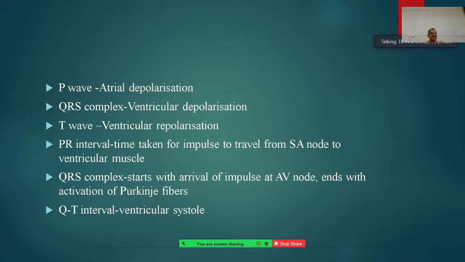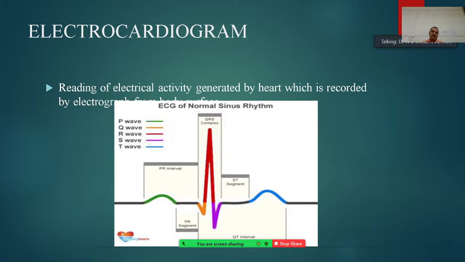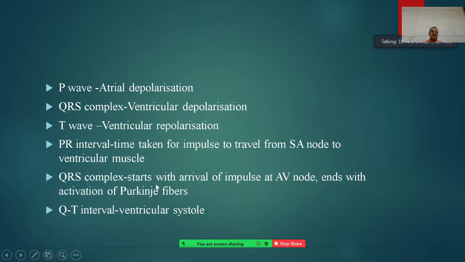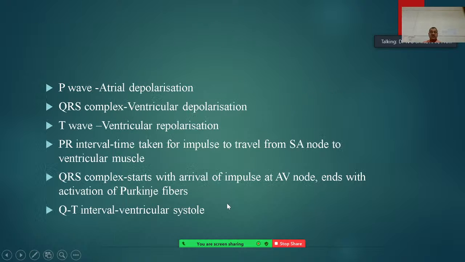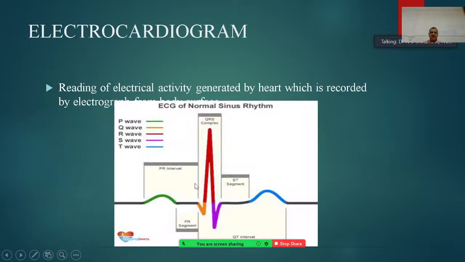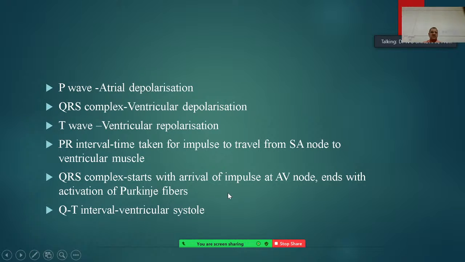So the P wave is atrial depolarization, the QRS complex is ventricular depolarization, and the T wave is ventricular repolarization.